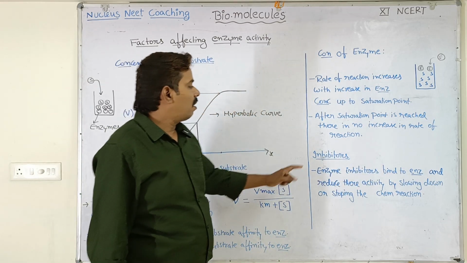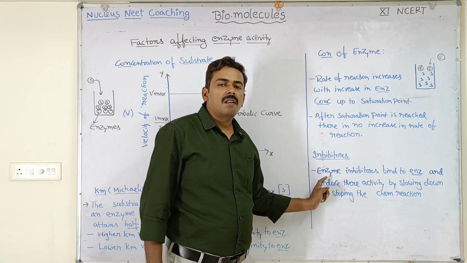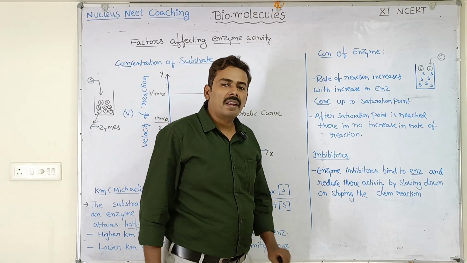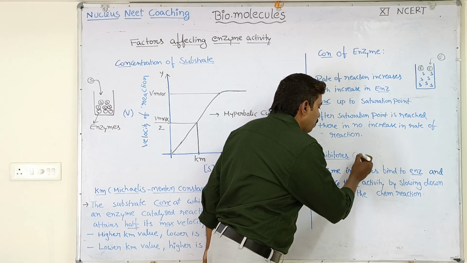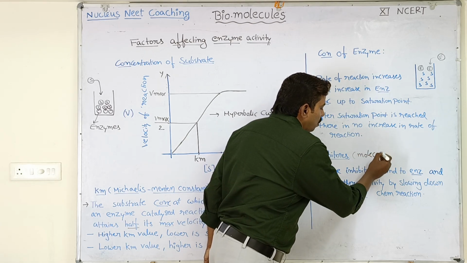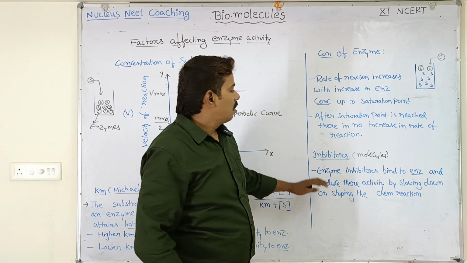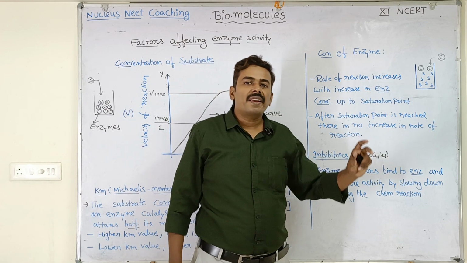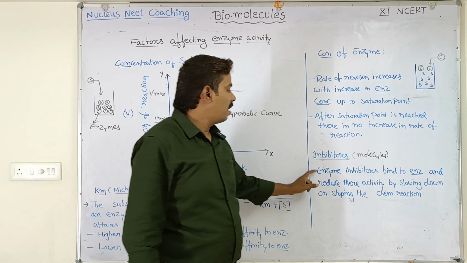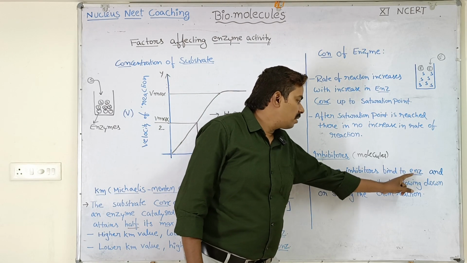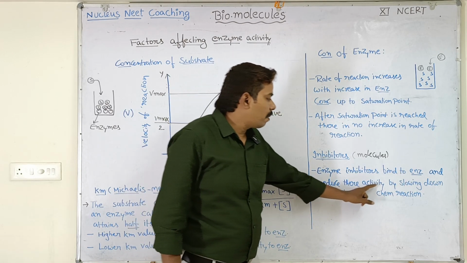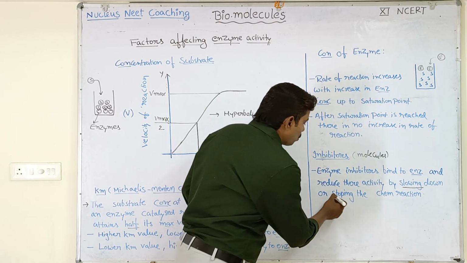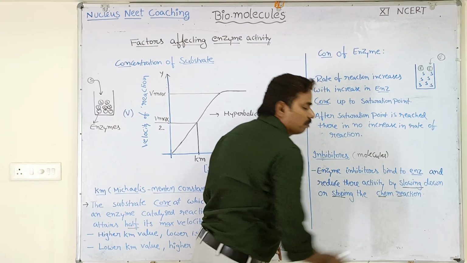Okay. Next, what are inhibitors? Inhibitors are also factors which can affect the enzyme activity. Inhibitors are a type of molecules. These molecules, when they bind with the enzymes, are going to affect the enzyme activity. The enzyme inhibitors bind to enzyme and reduce their activity by either slowing down or completely stopping the chemical reaction.